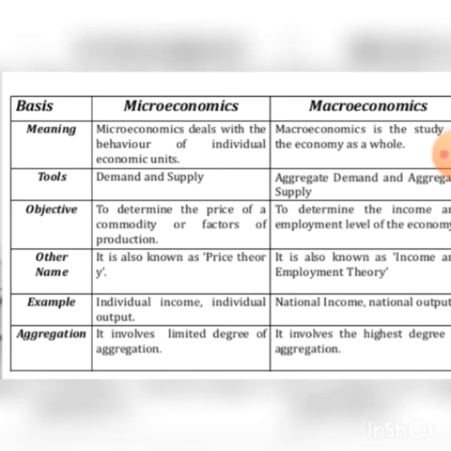Next, what are the objectives of microeconomics? That is to determine the price of a commodity or the factors of production. In macroeconomics, it is to determine the income and employment level of the economy. So in microeconomics, they take into account the price of the commodity or factors of production, whereas in macroeconomics price is not the determinant; income and employment level are the main determinants of macroeconomics.